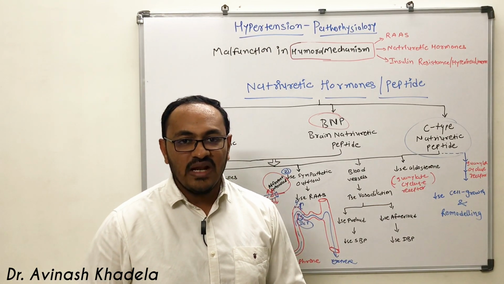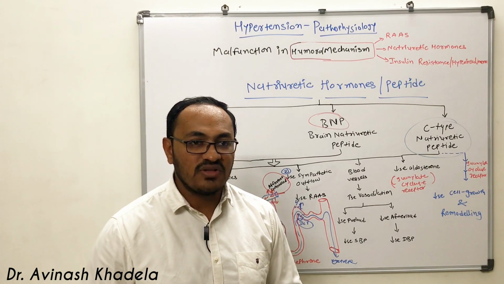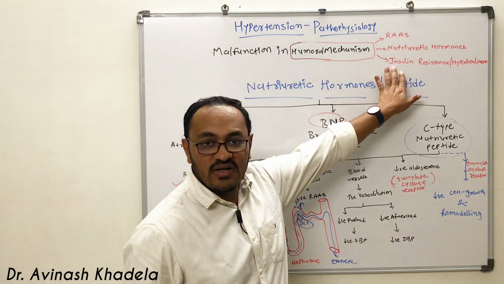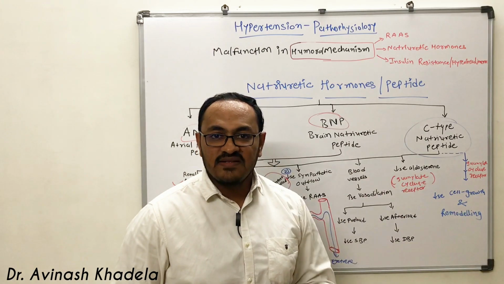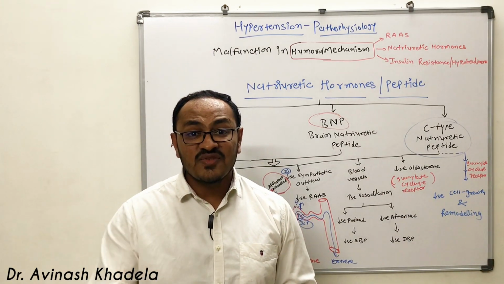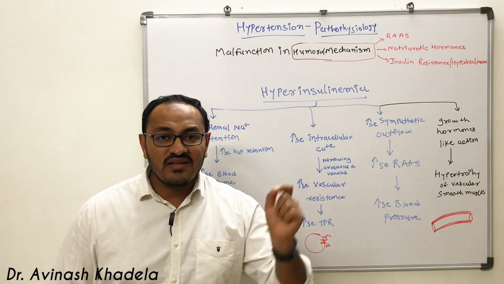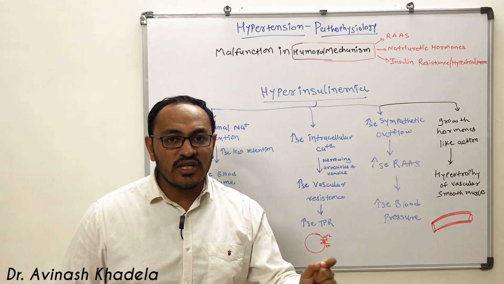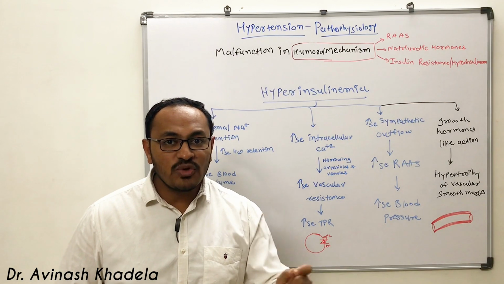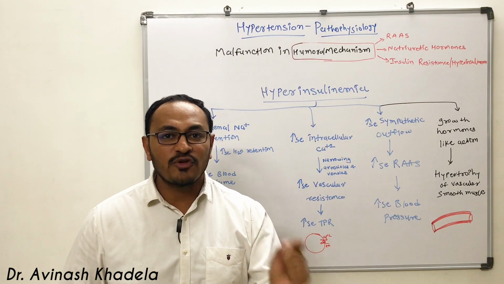Now let us discuss the third important humoral mechanism, that is insulin resistance or hyperinsulinemia. When there is a high secretion of insulin in the human body, insulin has certain physiological actions.